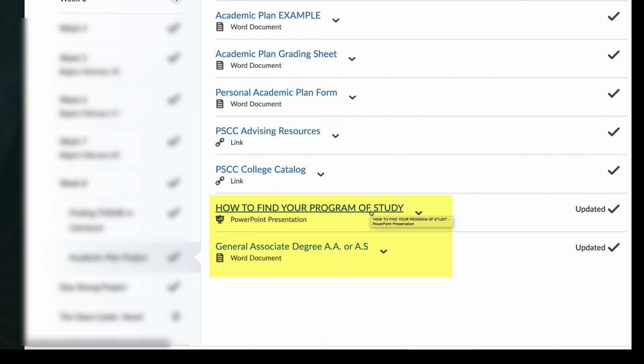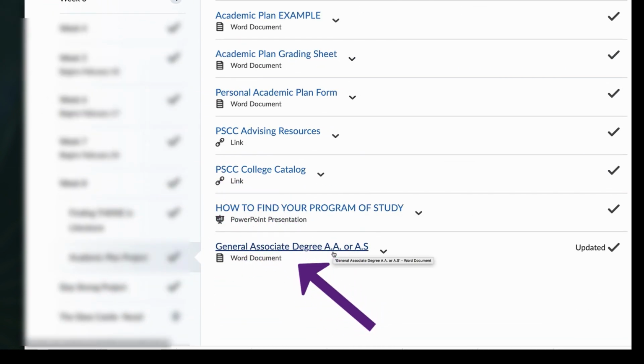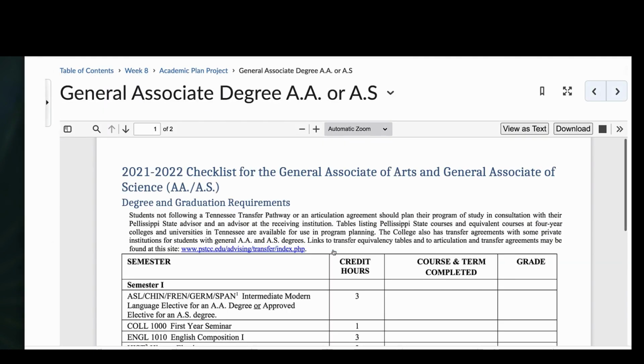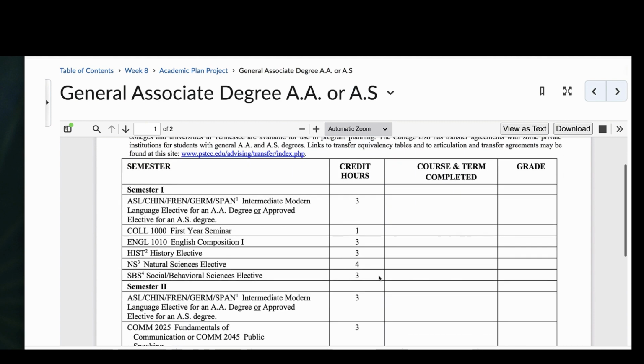This is a PowerPoint. It's not a video. And lastly, if you're getting a general associate degree, AA or AS, look at this Word document for further help. If this is for a general associate degree, so it won't be necessary for everyone, but this is just a general associate of arts or a general associate of science degree and graduation requirements.